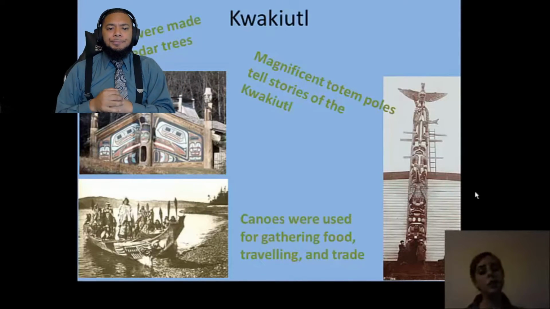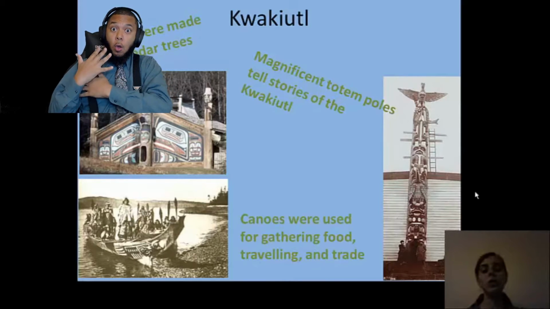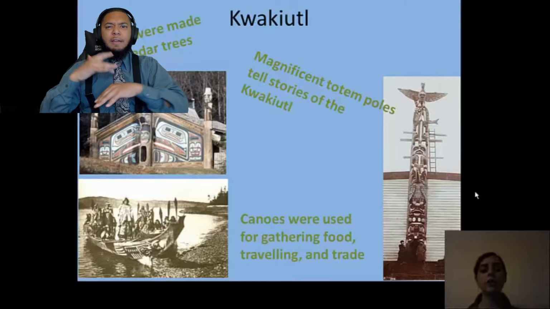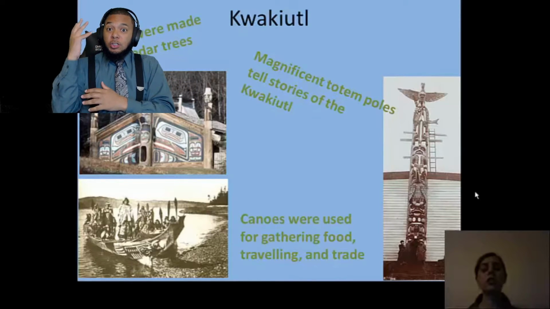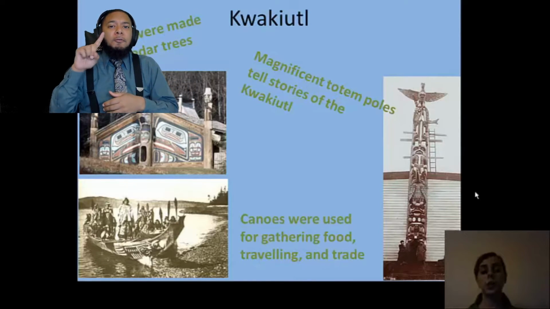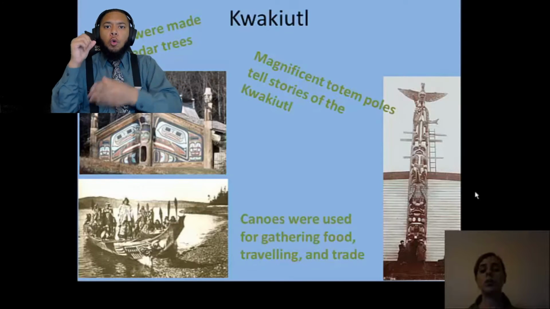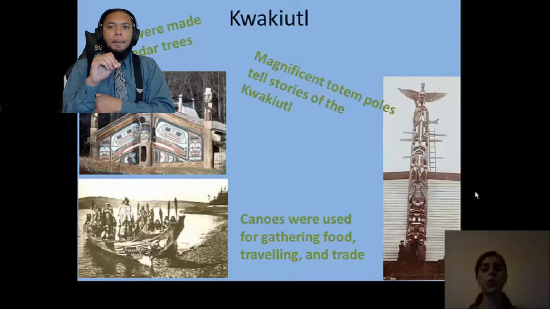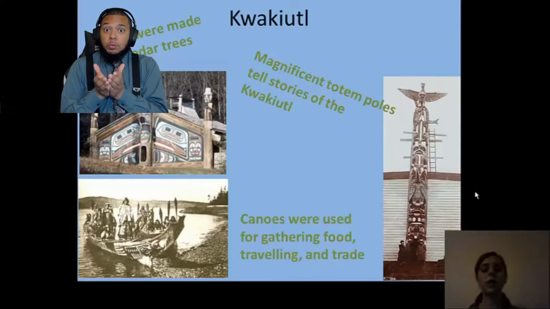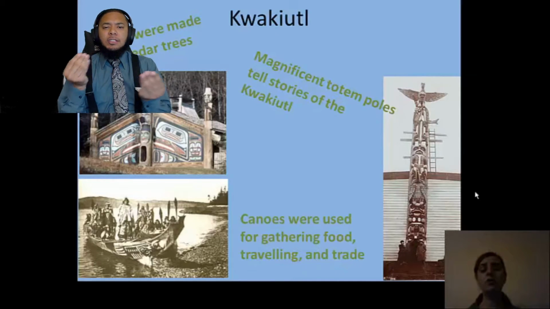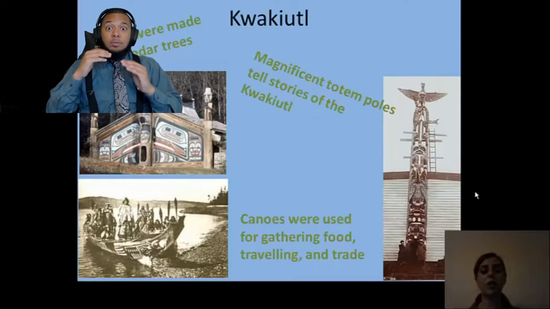Because they're on the coast and it doesn't get too hot or too cold, there's tons of great trees all in the area of the Pacific Northwest. The Kwakiutl use these trees, these natural resources, to build their homes, canoes, and totem poles. Their totem poles would tell stories. The canoes are used for gathering food, traveling, and trade. And the homes were large enough to fit their whole entire extended family in one house.